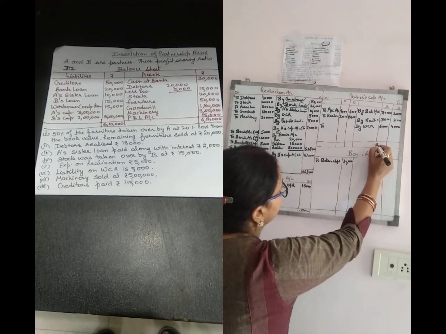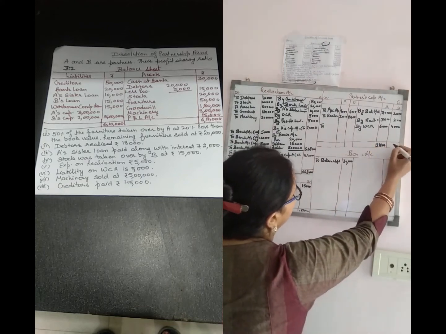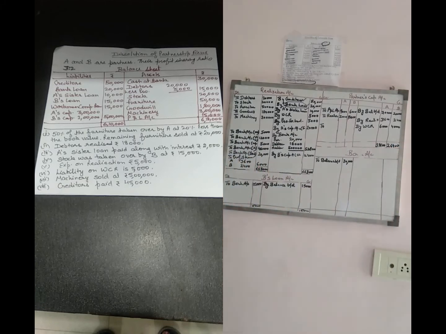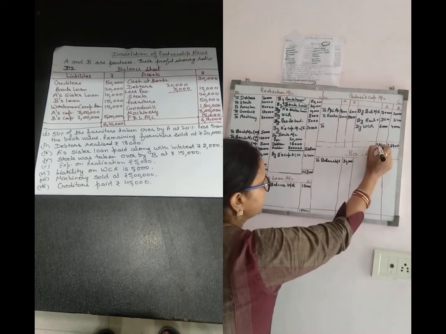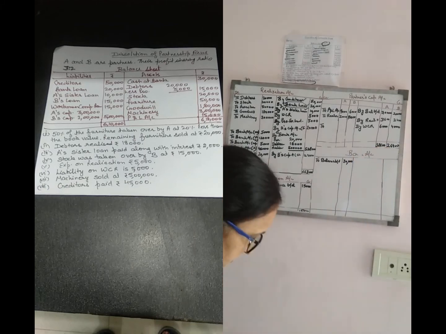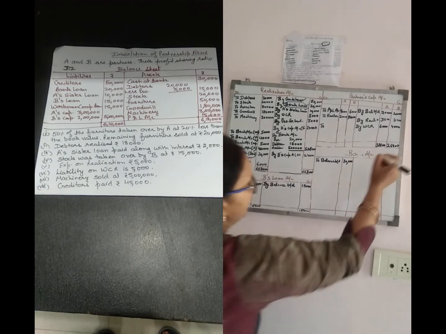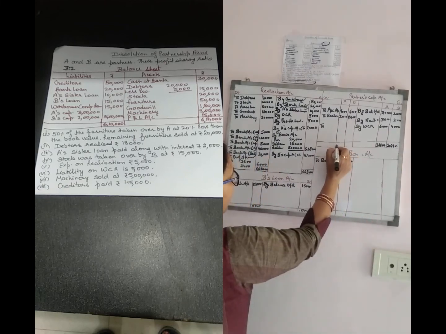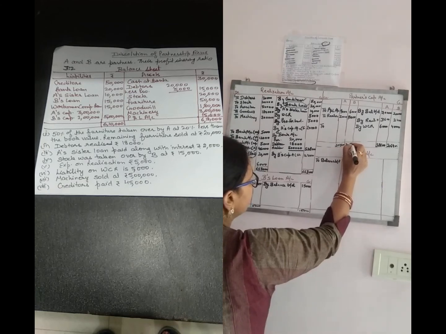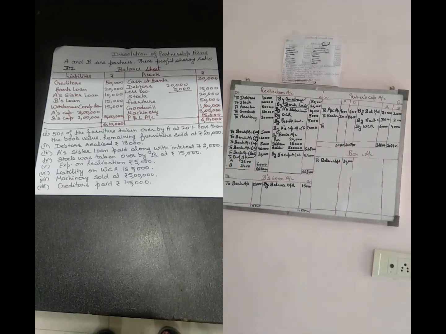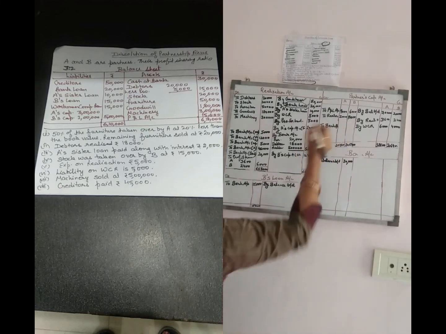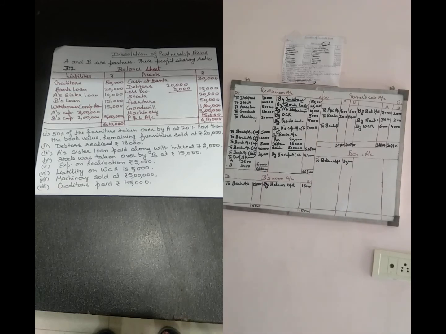So the total for A is 3,96,000 and B's total is 2,64,000. The entry will be A's capital account debit, B's capital account debit to bank account.